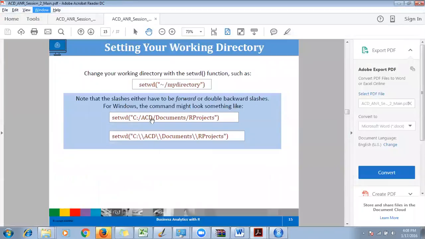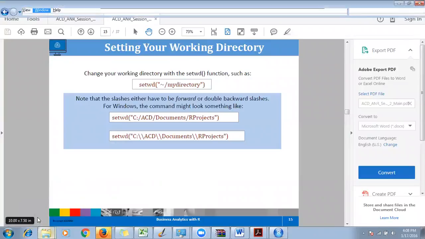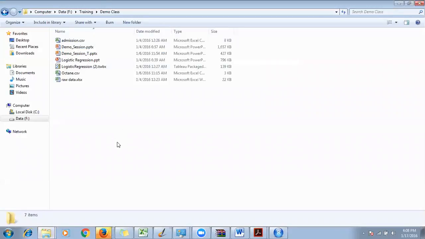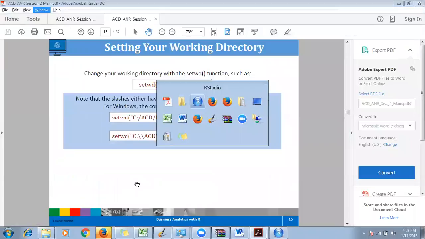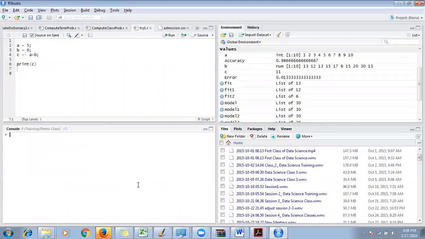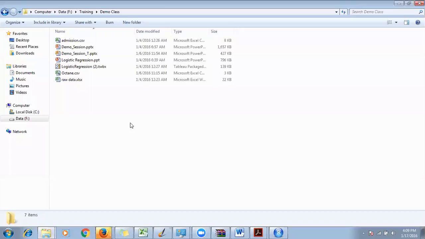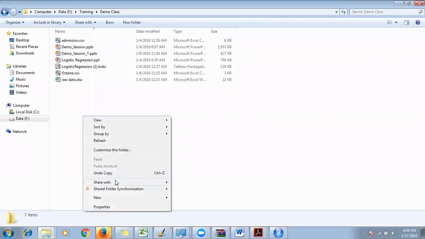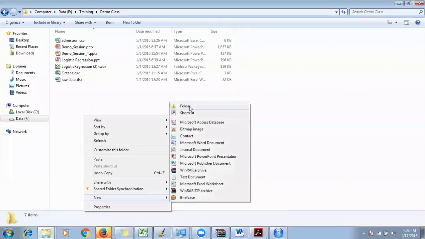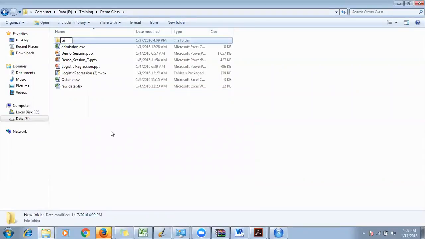Now let's see what this tilde means. Let me give you a demo. Let's say right now I'm at this demo class, right? And you can confirm it by typing getwd. So I'm right now at F training demo class. Let's say I'm creating another folder inside this, which is a test folder.